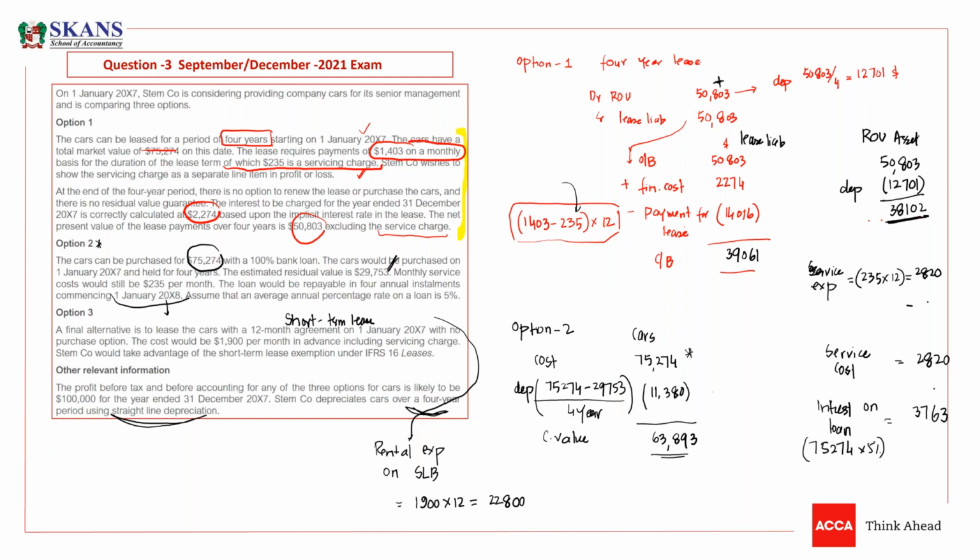So this is rent expense, no assets, no liabilities. This is option 3. So under option 3, no asset, no liability.